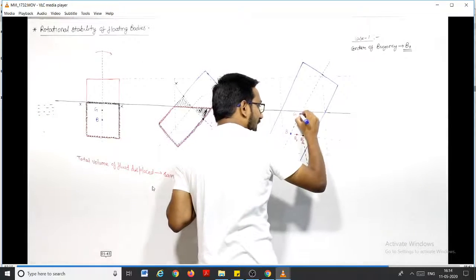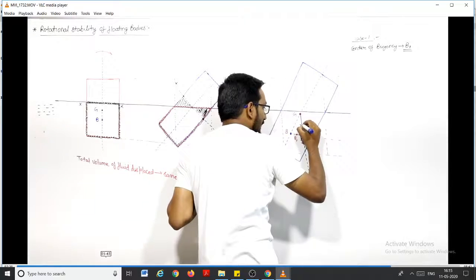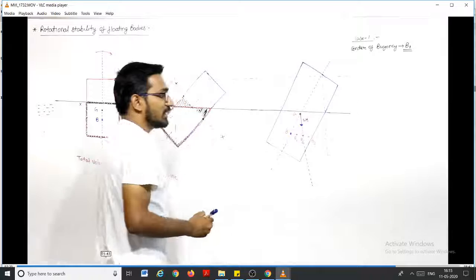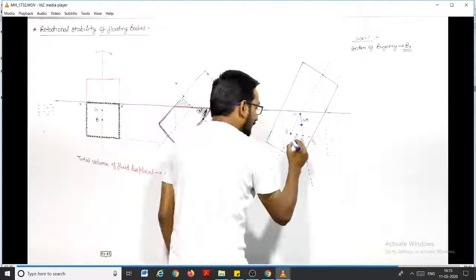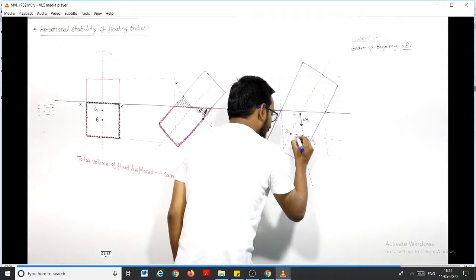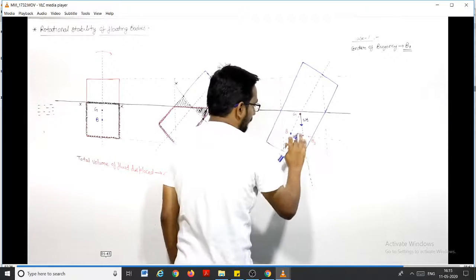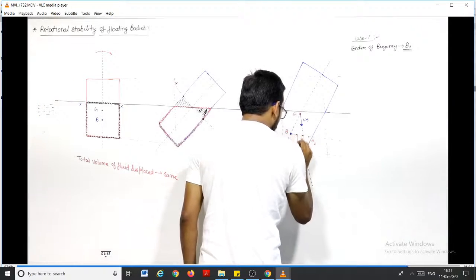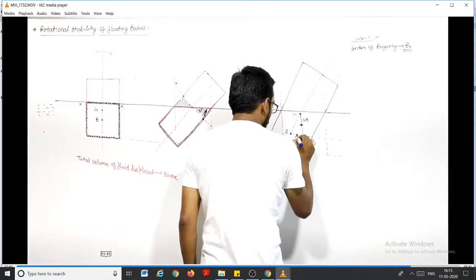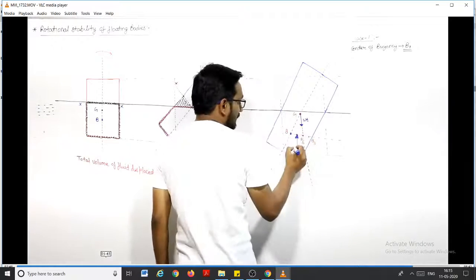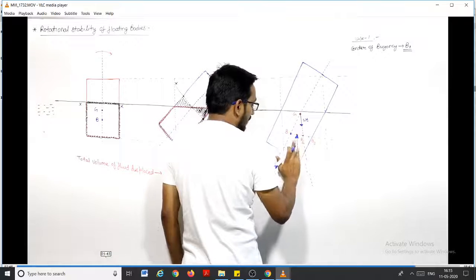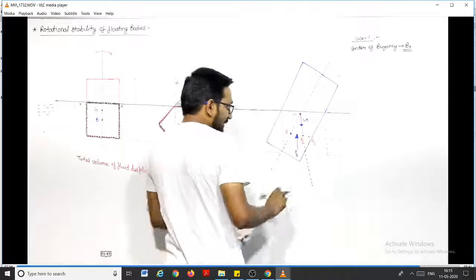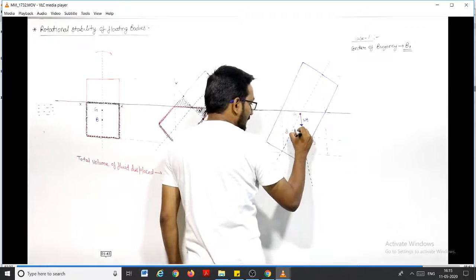From the center of gravity we have a vertically downward force, that is weight, and on the center of buoyancy we have a buoyant force in the vertically upward direction. This is the buoyancy force FB, and this point is B1.